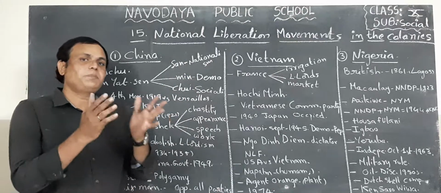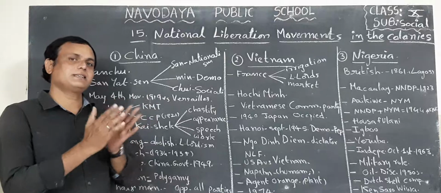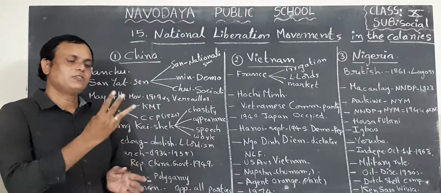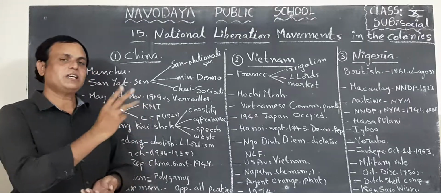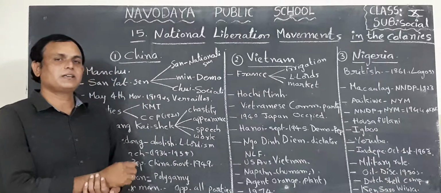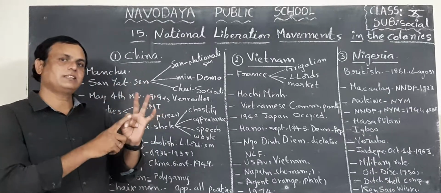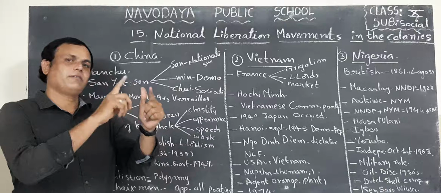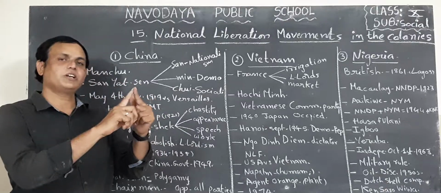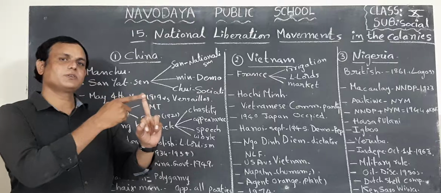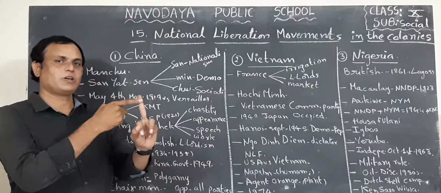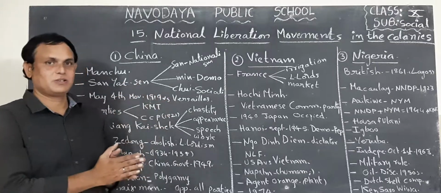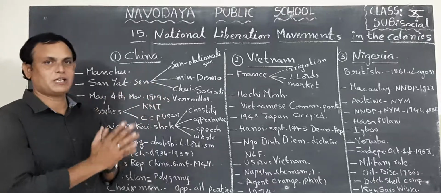Okay, so in the previous class also I talked about this lesson. In this lesson we discussed mainly three countries. What are the three countries? Here, China, Vietnam and Nigeria. China and Vietnam belong to the Asian continent. Nigeria belongs to the African continent. Who are the prominent leaders in these three countries? What are the main parties in these three countries?